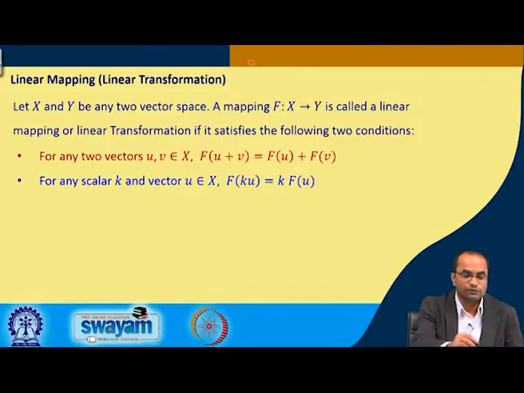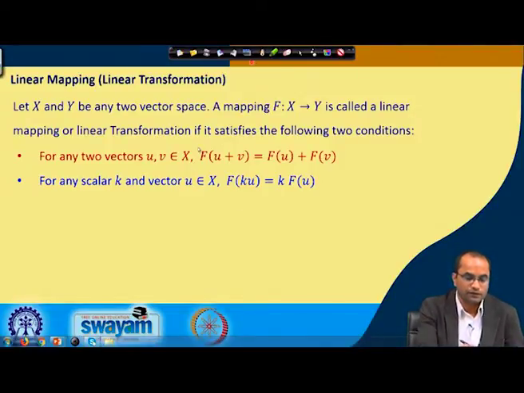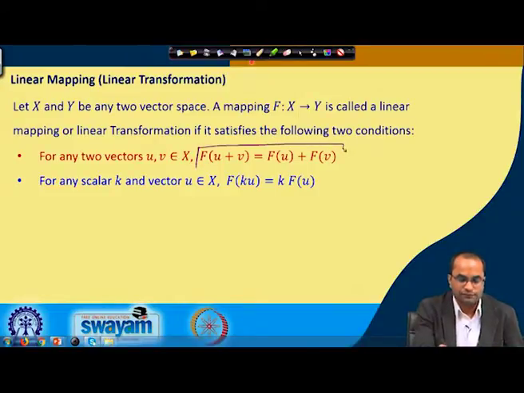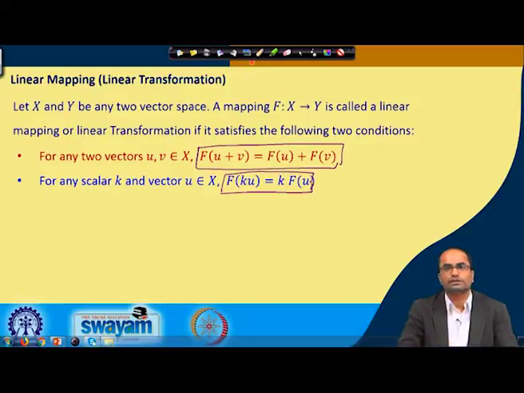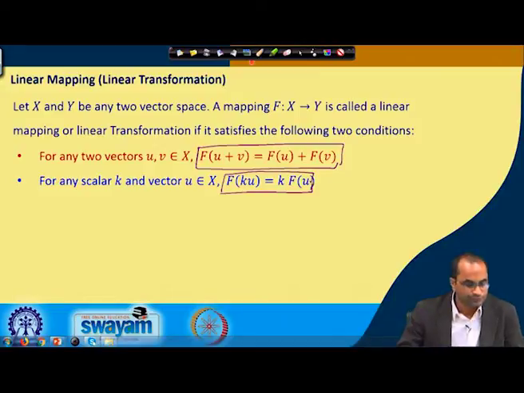So, we have these two conditions required for the linearity. One is f(u plus v) must be equal to f(u) plus f(v), and the second condition is that f(ku), k is a scalar number, must be equal to k multiplied by f(u).